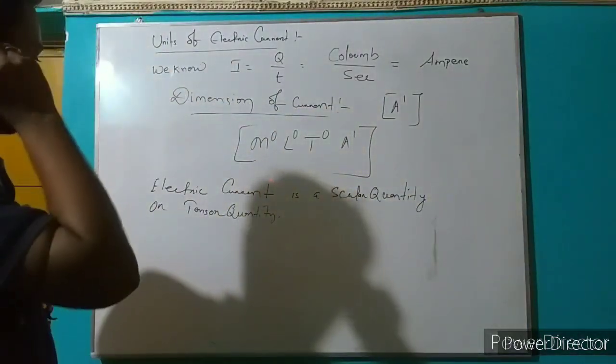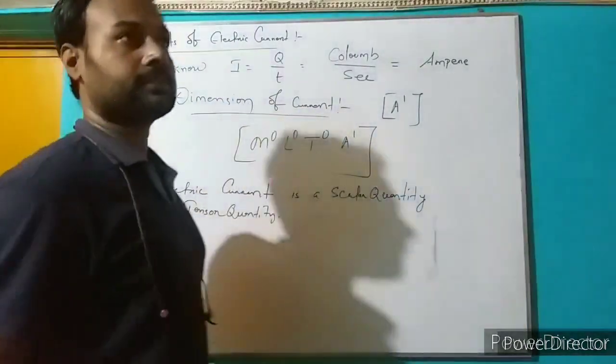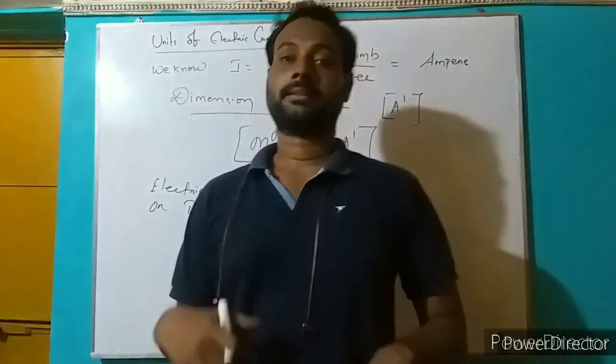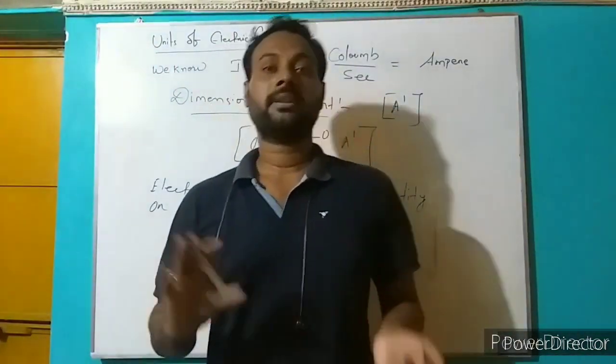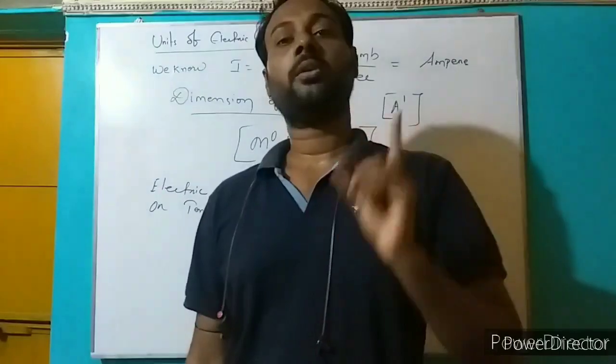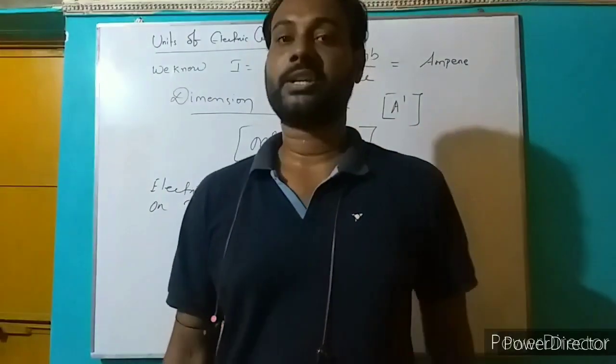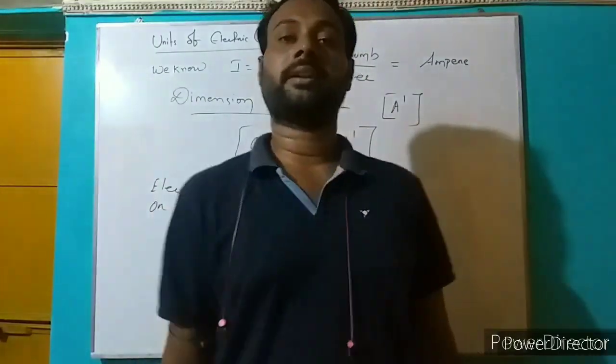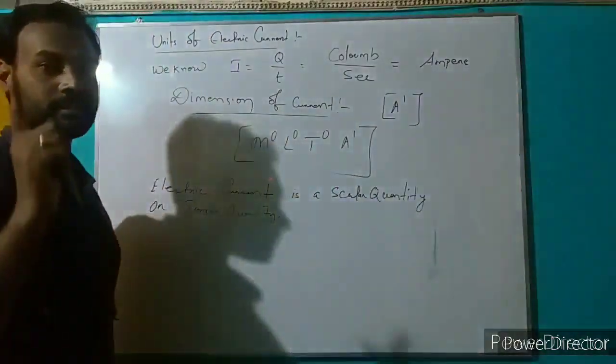You know electric current has magnitude as well as direction, but it does not obey the law of vector addition. That's why it could not be a vector quantity. So it behaves as a scalar quantity.